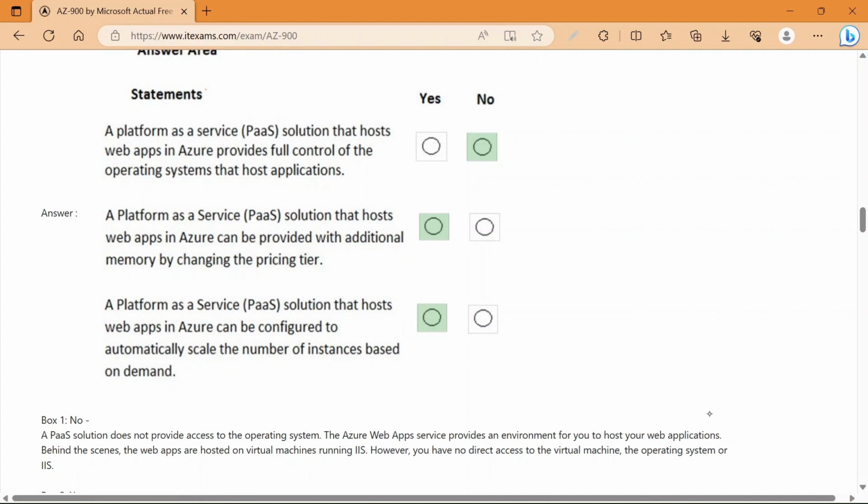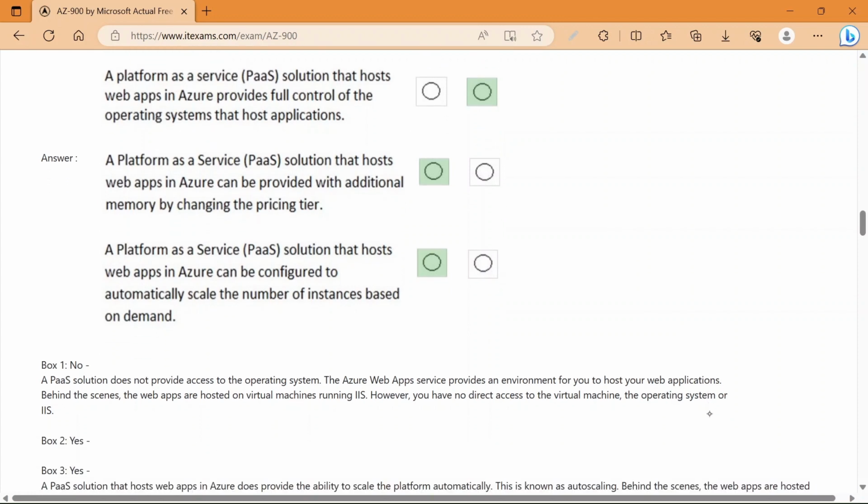The Azure Web App Service provides an environment for you to host your web applications. Behind the scenes, the web apps are hosted on virtual machines running IIS. However, you have no direct access to the virtual machine, the operating system, or IIS. Now next point is, a platform as a service solution that hosts web apps in Azure can be provided with additional memory by changing the pricing tier. So the answer is yes. The statement is correct.